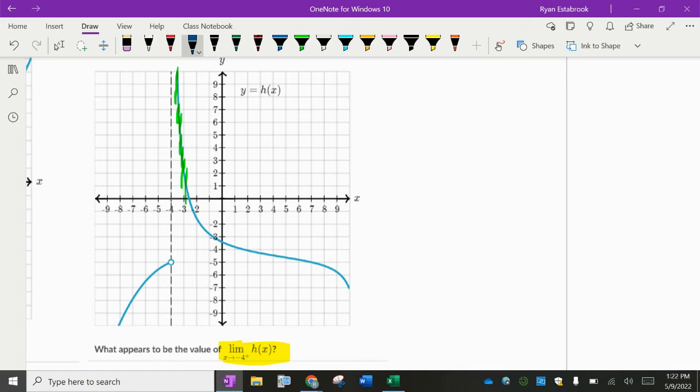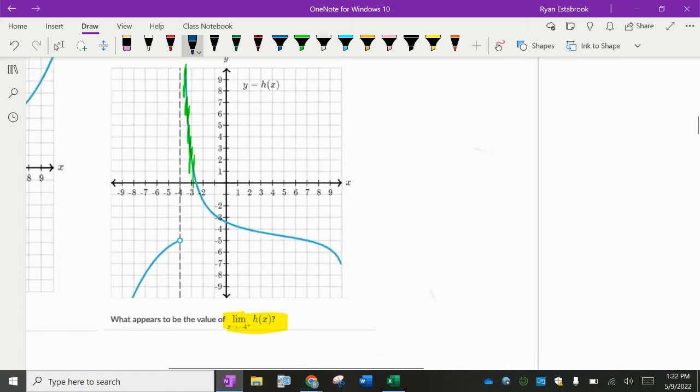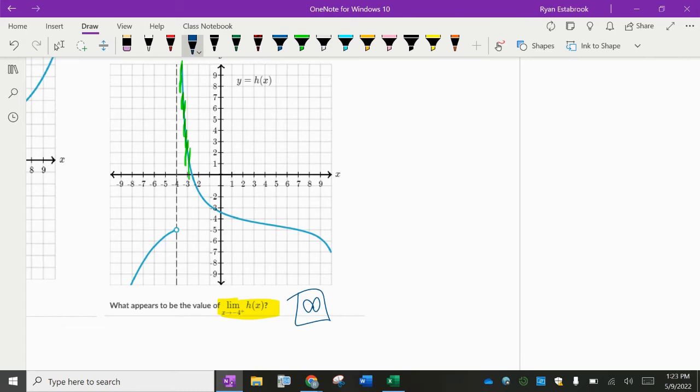But more specific than that, how does it not exist? It exists because it's trending towards this concept of infinity. Infinity is not a number. Infinity is a concept. So what is this limit from the right? It's going up forever without bound. It is not existing as a real number, but it's infinity. Infinity is the best way to answer this. If there's multiple choice and infinity wasn't an answer, does not exist is an answer, that would be the best answer. It's an okay answer, but this is a more specific answer because it tells us how it fails to exist as a number because it's going up as opposed to down.